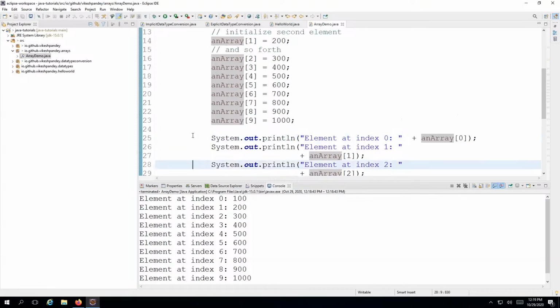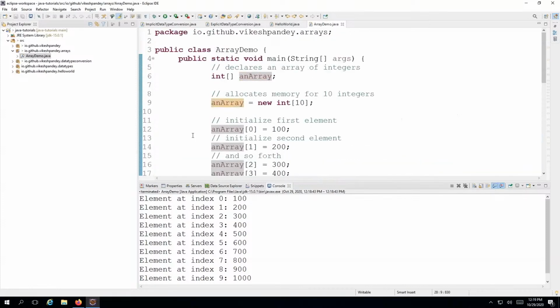So this is all which I wanted to cover in this lecture. The whole idea was to give you more understanding of arrays, and remember this is just an integer array. You can similarly create a character array. You can also create a string array. It's completely related to the data type you are using. If you create a char array, then you can only store characters into it. If you create a string array, then you can only store strings into it.